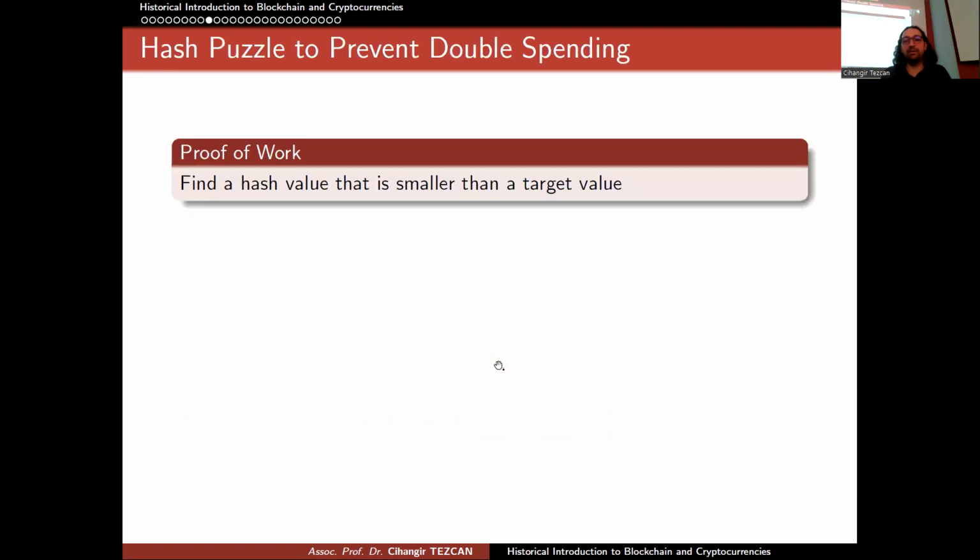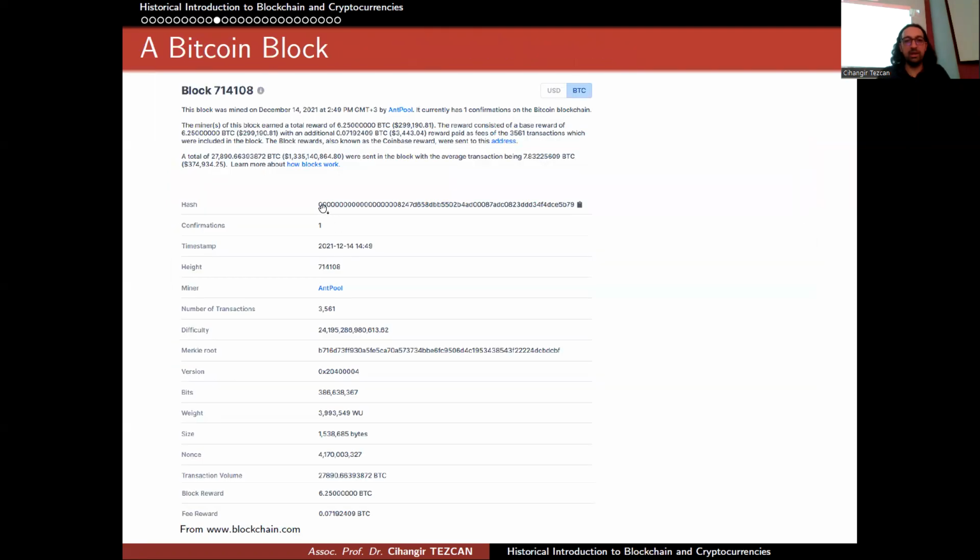So we have a difficulty, and that is just a number. You try to find a hash value that is smaller than that number. This means that some initial bits of your hash output have to be 0. So if you go to the example block, you can see that this is the hash obtained by the miner. You can see that there are a lot of zeros here. And this is in hexadecimal notation. Every 0 here actually corresponds to 4 zero bits, right? So you have to count the zeros here and multiply it by 4 to see how many zeros it contains. So this is how they sort it.